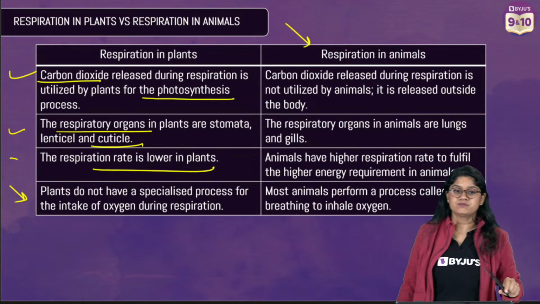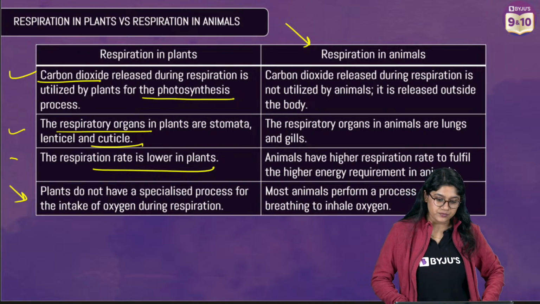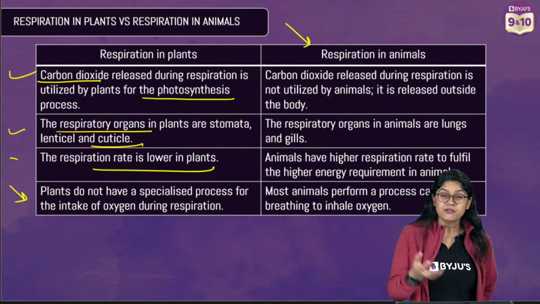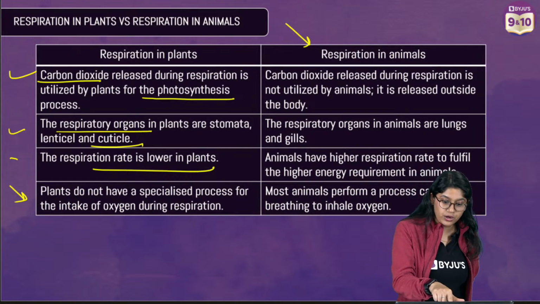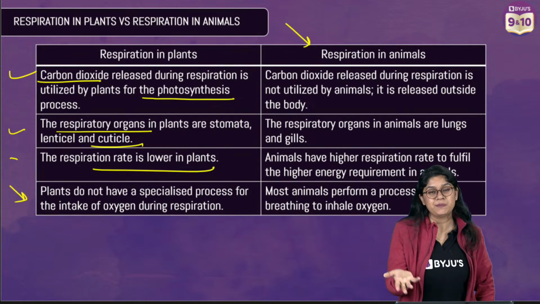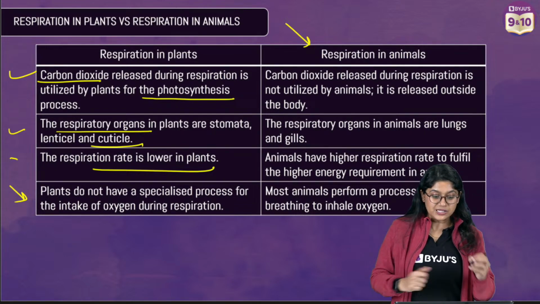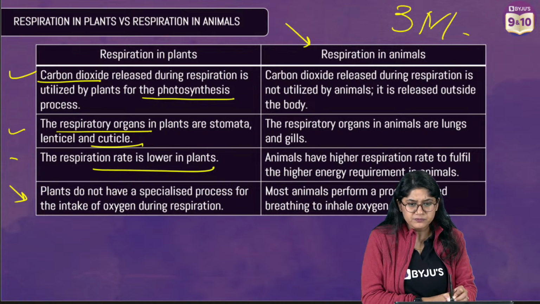Whereas in animals we have special organs like lungs to take in oxygen. Our process of respiration is definitely faster. And in other animals we have the gills that help with the respiration process. These are the points you can mention. Everyone, are we clear? 3 marks question.